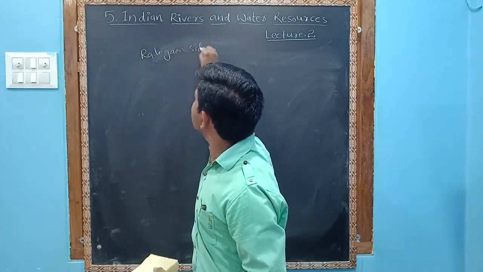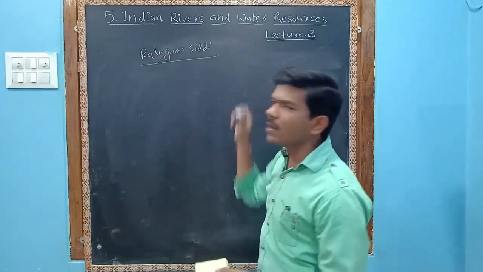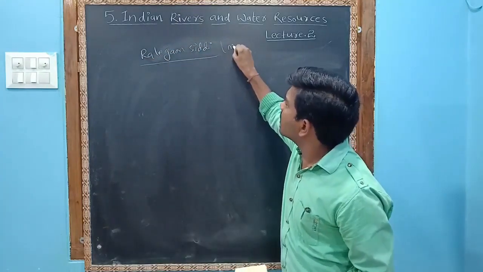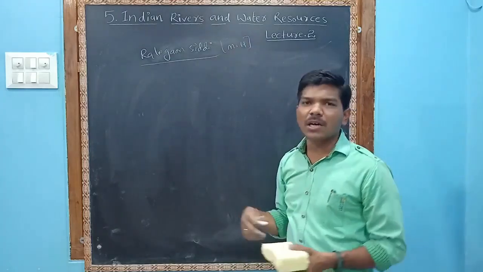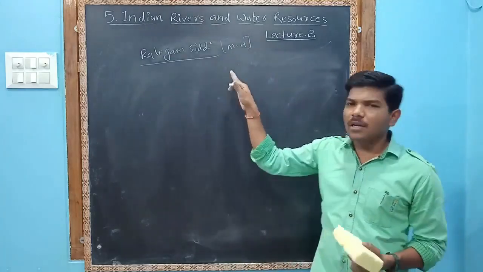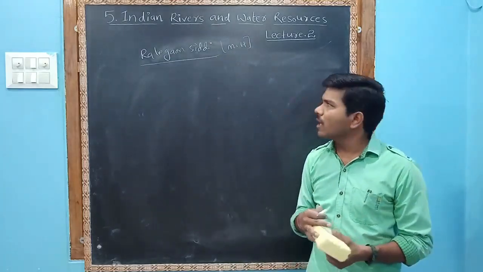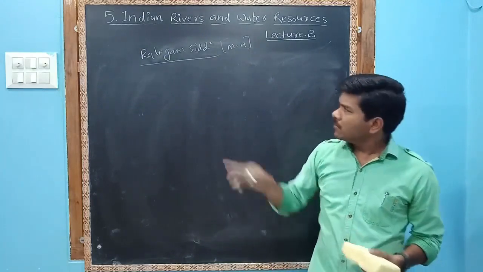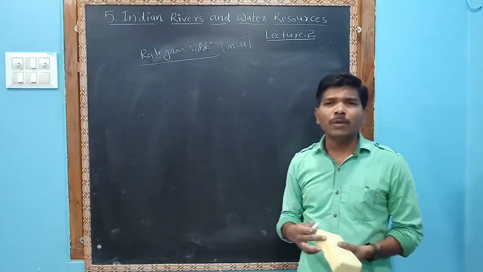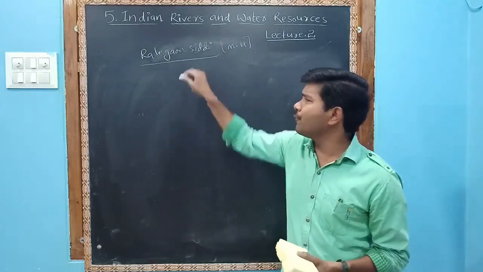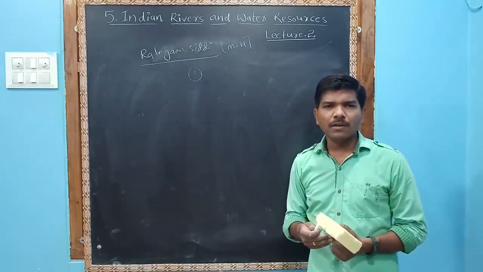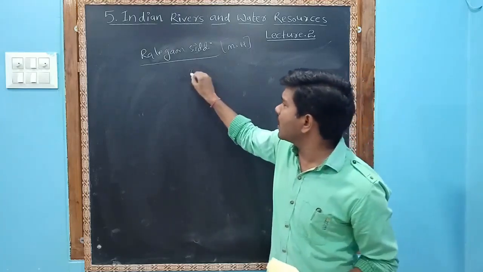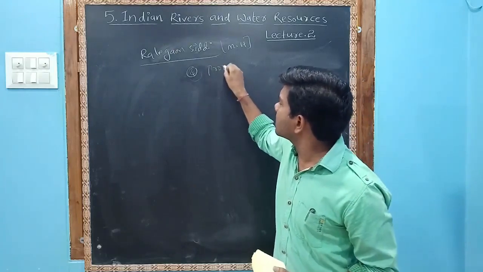At Ralegaon Siddhi, it is also in Maharashtra. They also selected it for the Adarsh Gram Yojana. For the first time, the Ralegaon Siddhi people implemented 4 plans. These are also called the 4 promises.